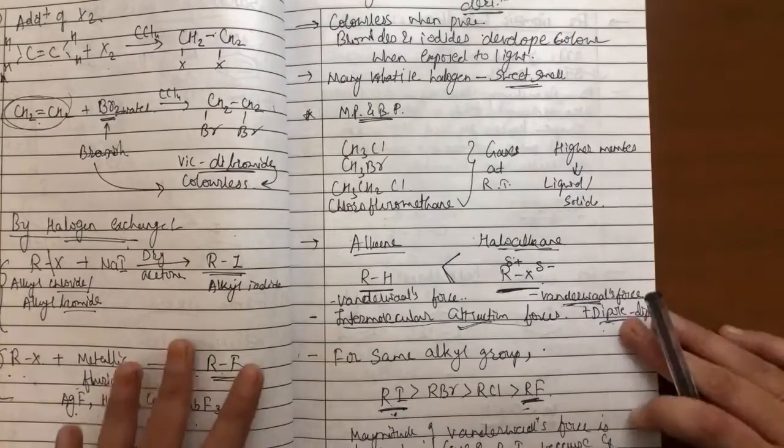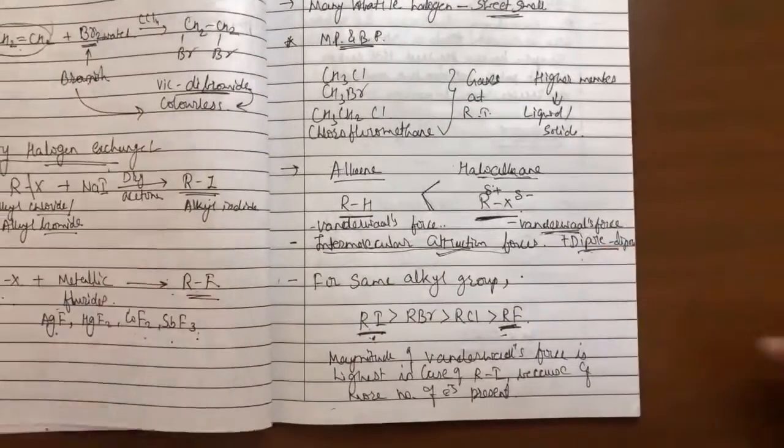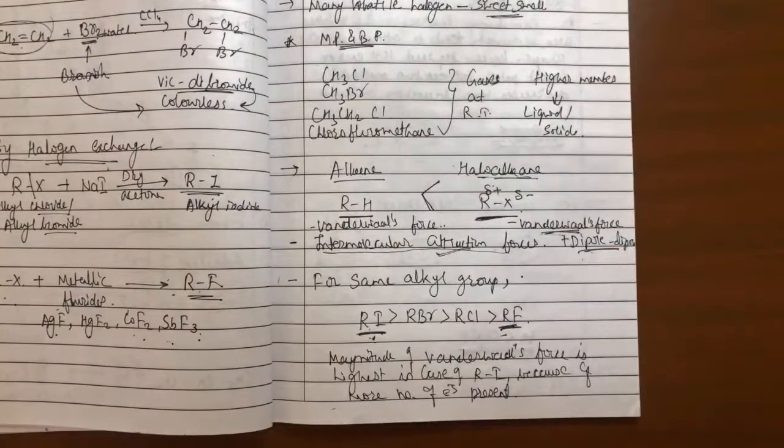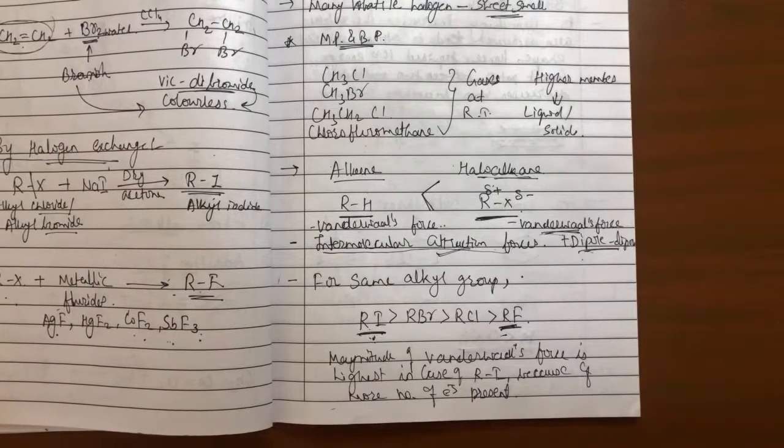For the same alkyl group, if we take different halogens, as atomic number increases, the number of electrons also increases. This results in an increase in the magnitude of van der Waals force, and so iodides have the highest melting and boiling point values in comparison to alkyl fluorides.